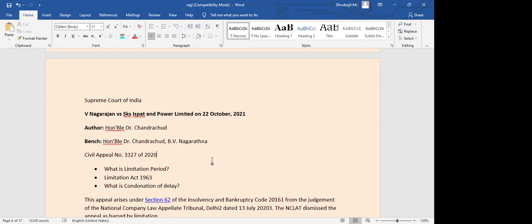Whenever something happens, if we are a victim or we want to approach the court for something, there is a limitation period which is fixed. Within this time frame we should be going, and that limitation period would vary based on different cases. Limitation period is fixed by the legislation called Limitation Act 1963, which mentions that within this duration, you should go to the court claiming your rights.